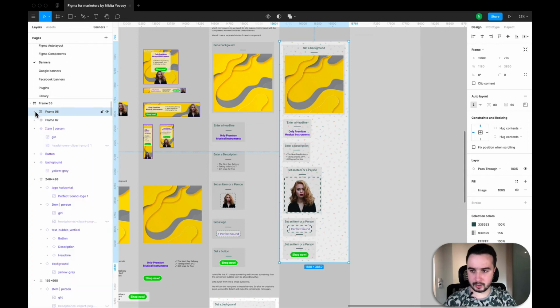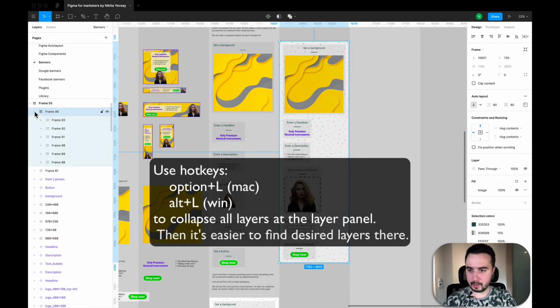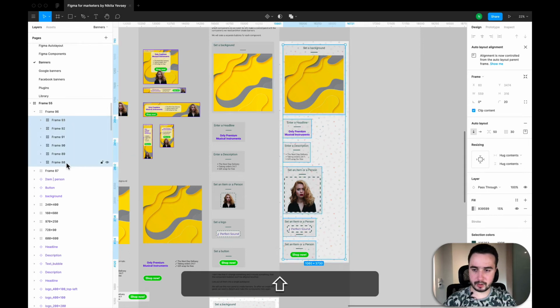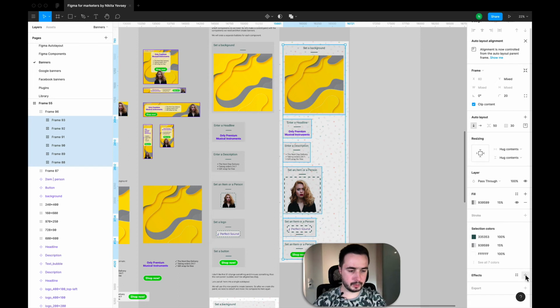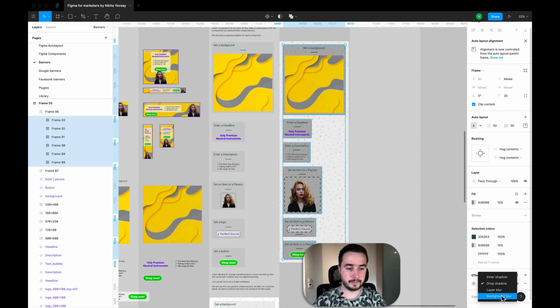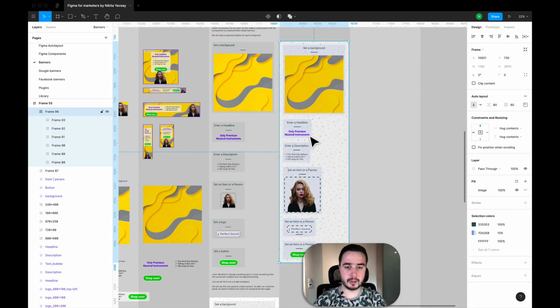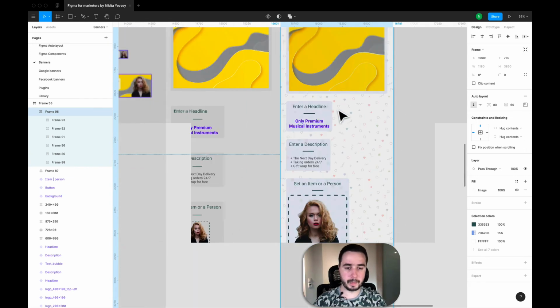It's frame 96. I select all these controls, and now I add an effect, background blur, and I set it to, let's say, 25. I just added a blur, so now it looks like glass and all the texts are readable pretty well.